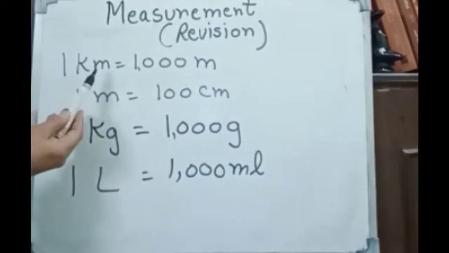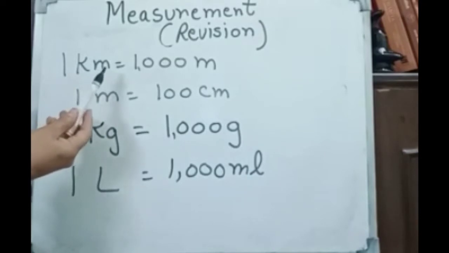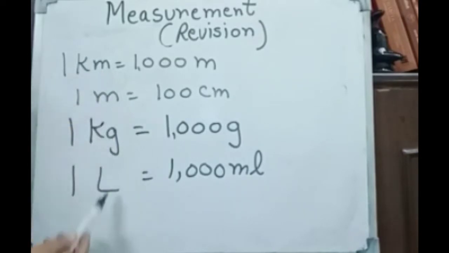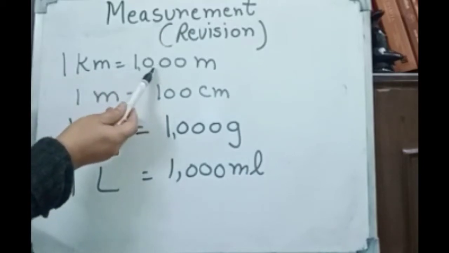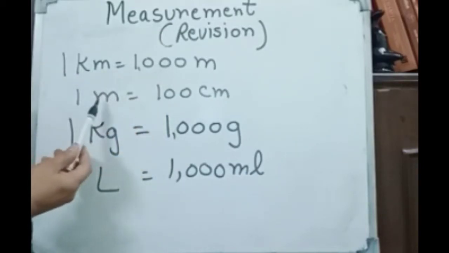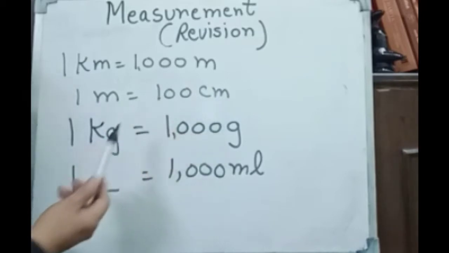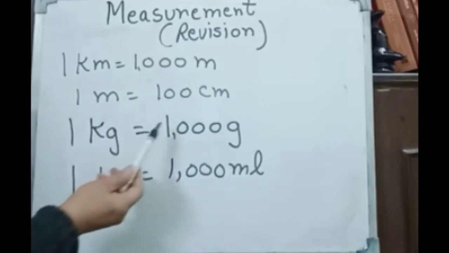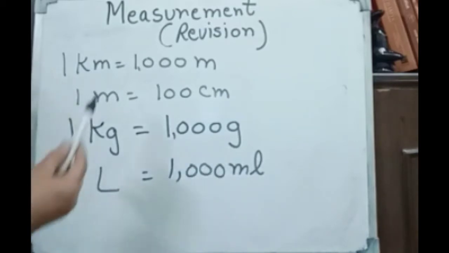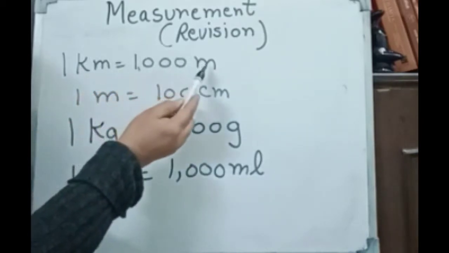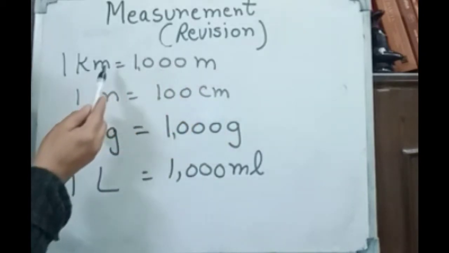Here 1 kilometer. You all know the spelling of kilometer, but when we calculate, then we have to use these initials. 1 km. 1 kilometer is equal to 1000 meter. Again 1 meter we have 100 centimeter. 1 kilogram 1000 gram. 1 liter 1000 milliliter. Now we convert kilometer into meter and meter into kilometer.